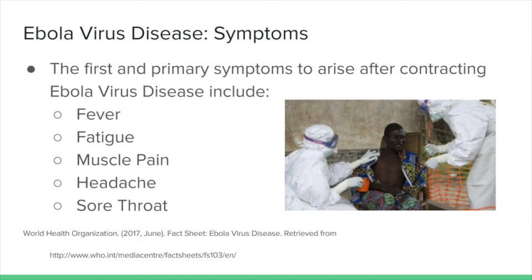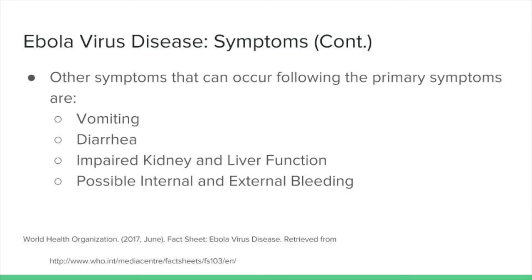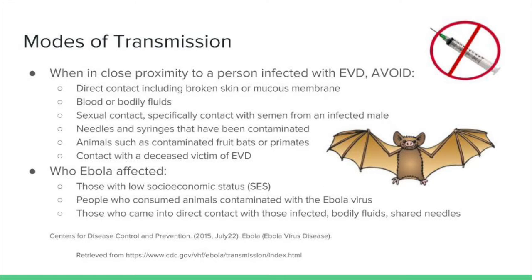Ebola virus disease symptoms. The first and primary symptoms to arise after contracting Ebola virus disease include fever, fatigue, muscle pain, headache, and sore throat. Other symptoms that can occur following the primary symptoms are vomiting, diarrhea, impaired kidney and liver function, and possible external and internal bleeding. Modes of transmission.